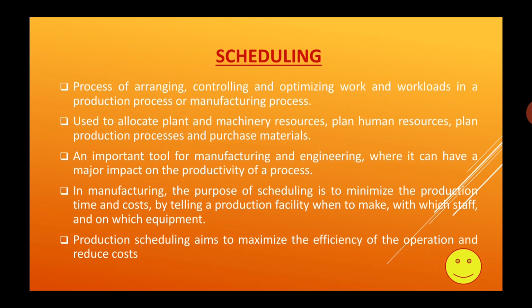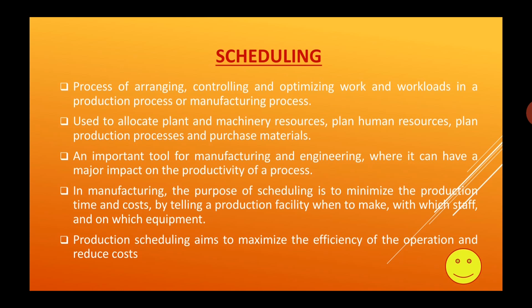So we need to schedule it, and it is also used to allocate the plant and machinery resources and human resources, and also the process of purchasing the materials. So we have to allocate what machinery is required, what the machinery resources are, how many experienced persons are required, and whether the persons working are skilled or unskilled labors. And we have to plan what processes are conducted in the machining or manufacturing process.